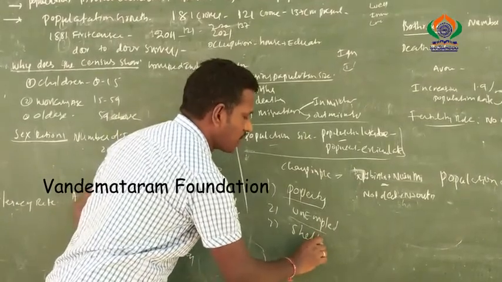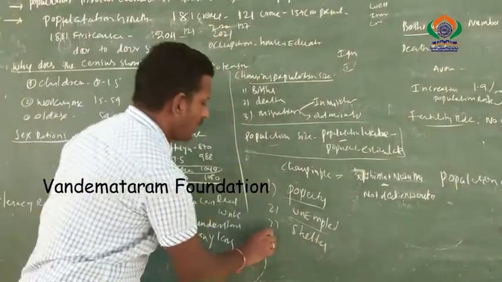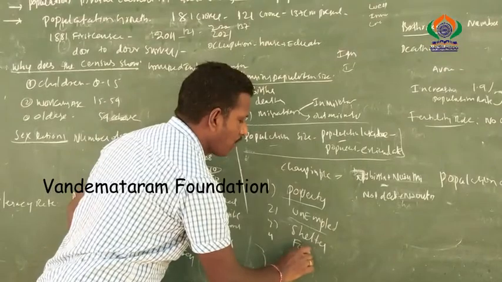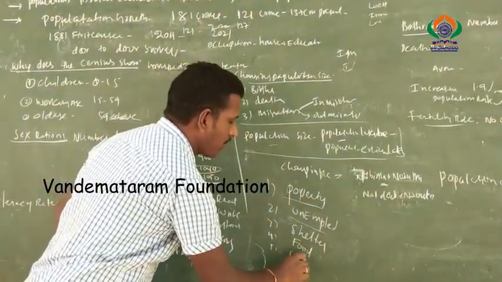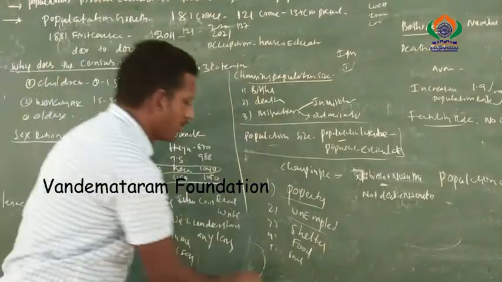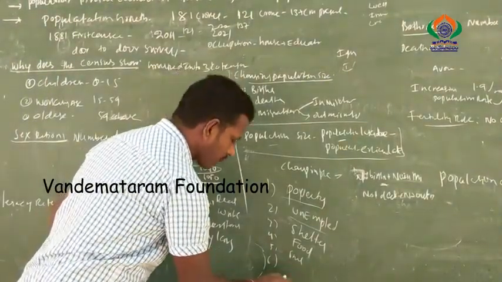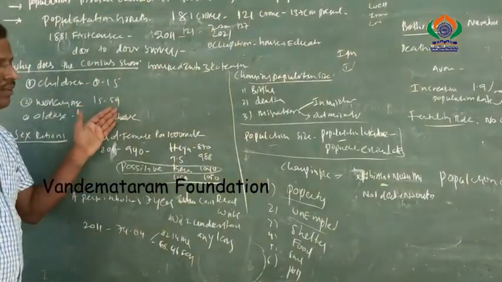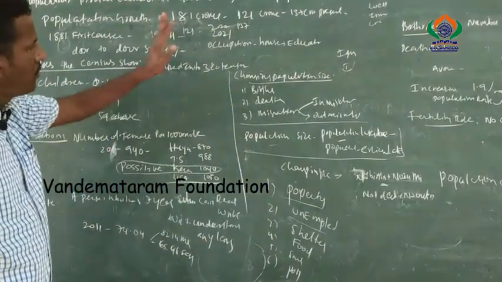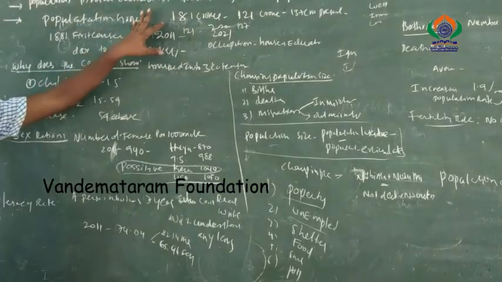Shelter is also one of the major problems. The fourth one is the food problem. Next is the sanitation problem. Next, people create pollution, and pollution is one of the results of population. So if we want to develop our nation, we should control the population growth.